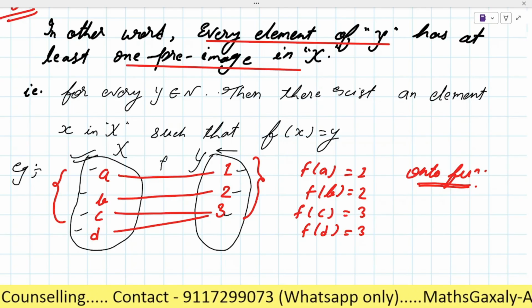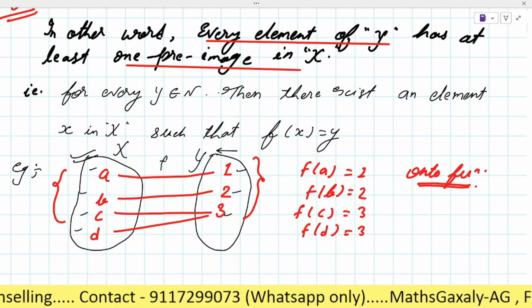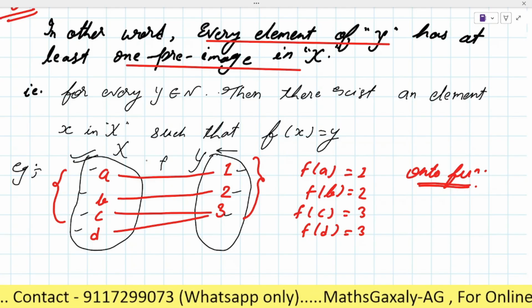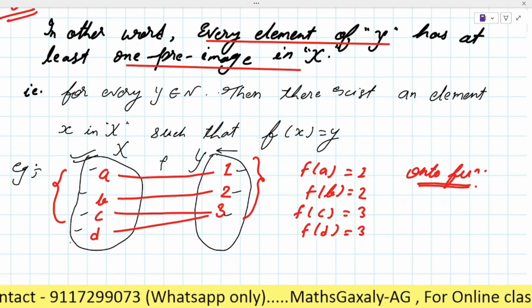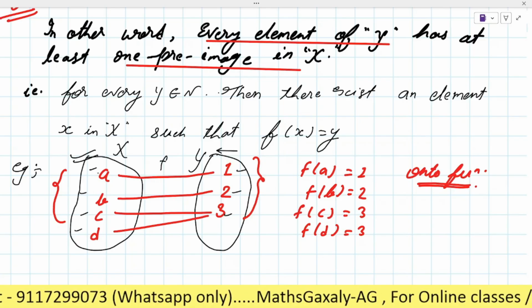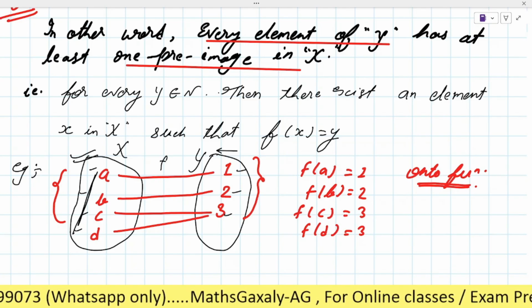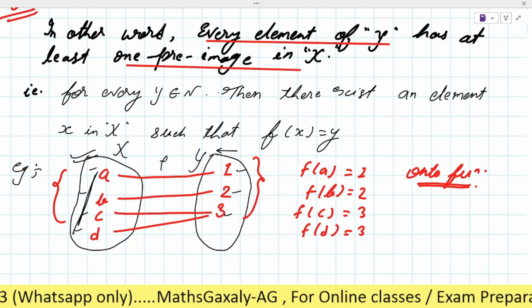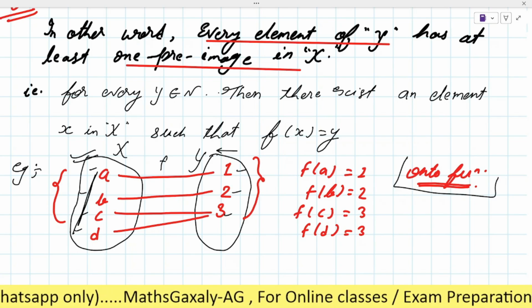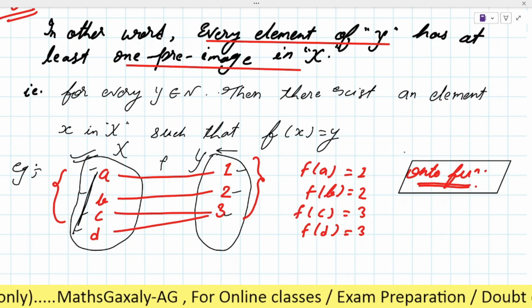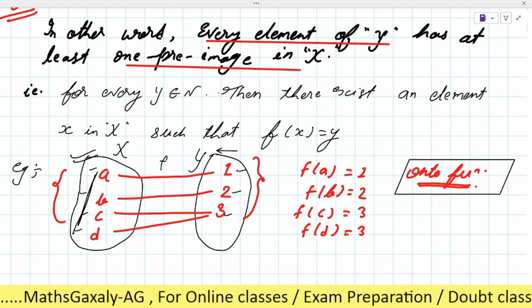And what type of function? As you can see here, every element of Y is an image of some element of X. So it will be an onto function. Is it clear or not? Tell me. Yes, sir.